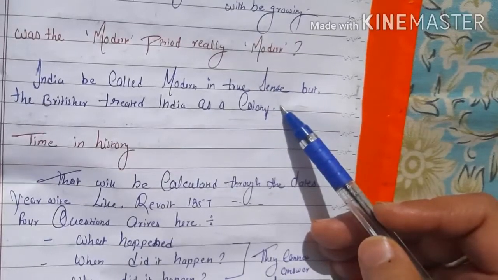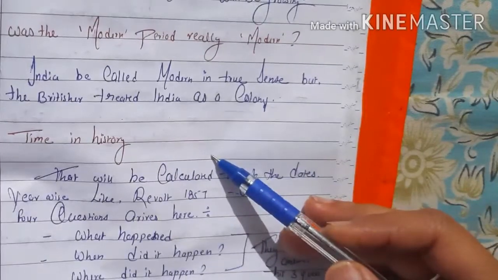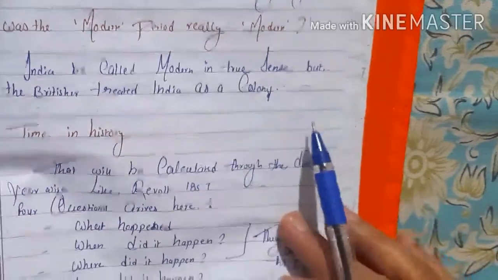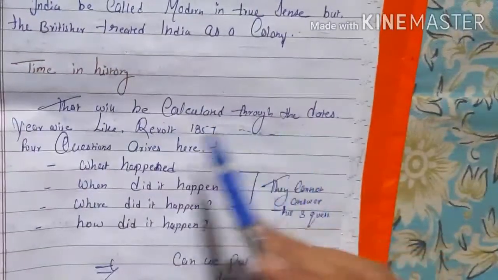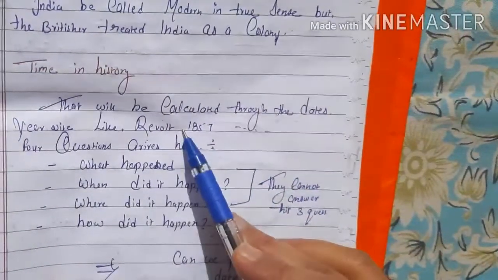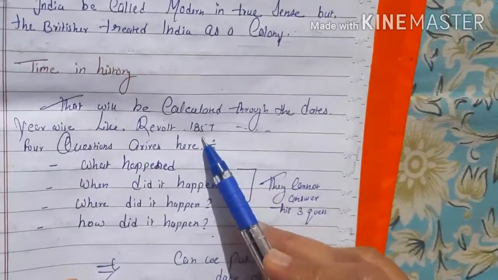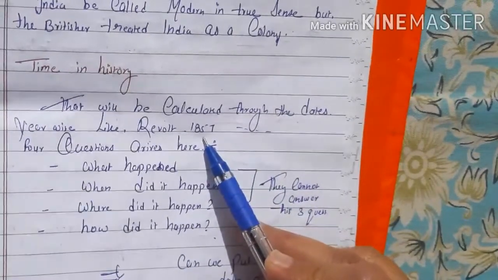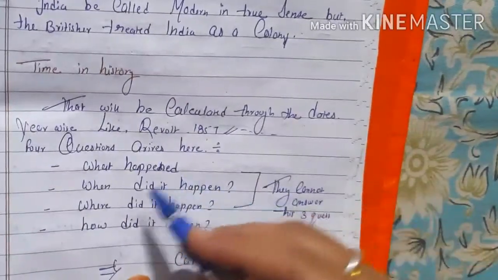Because still we are a colony of the Britishers. So time in history. How are we calculating time in history, which is given above? We calculate the time through dates and years. For example, the revolt of 1857. Any other revolts or events, we will calculate our history year-wise.